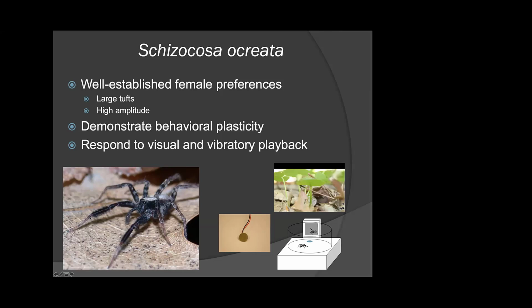But when they court, they're not only waving their legs around and doing different leg arches, et cetera, but they're also courting using percussive and stridulatory components within their vibratory signals, as well as a full-blown multimodal display. And females do, within the vibratory modality, prefer males with higher percussive amplitude. So we have well-established preferences within each of the two signal modalities in which they court. However, not only do we have these strong baseline preferences, but we also have a lot of evidence across a variety of different contexts that there's remarkable plasticity for this species, perhaps more than we ever imagined for an invertebrate species once upon a time, right?